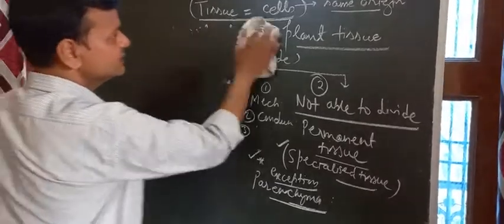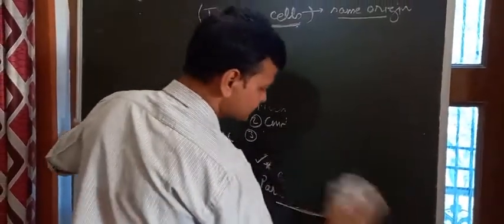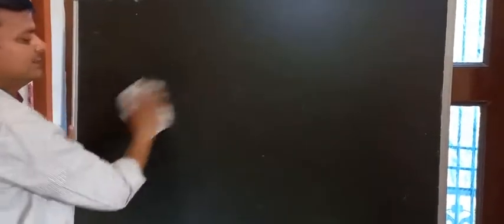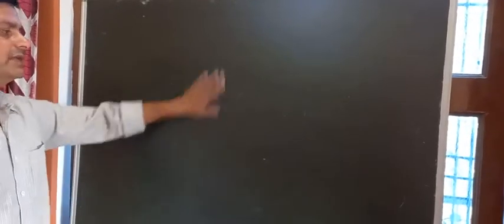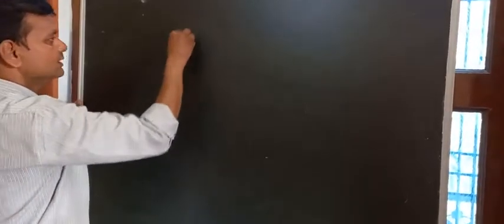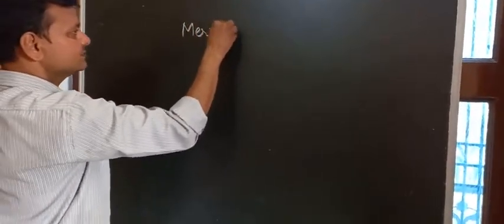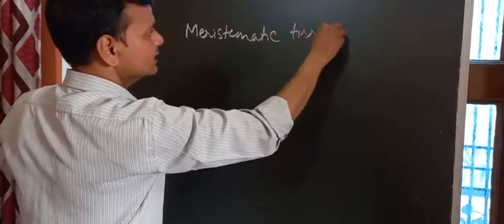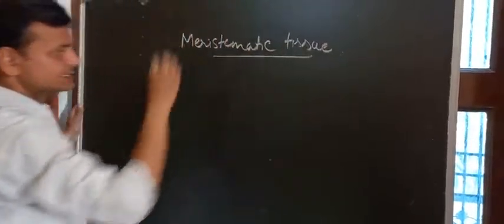So what we understood from this classification, plant tissue, they belong to two categories. Some have the ability to divide, they are called meristematic. Some don't have the ability to divide, they are called permanent. Actually, the permanent tissues are formed from the meristematic tissues and they lose the ability to divide, and that is why they are called permanent. Now, the new topic is meristematic tissue. Characters we have discussed, right?